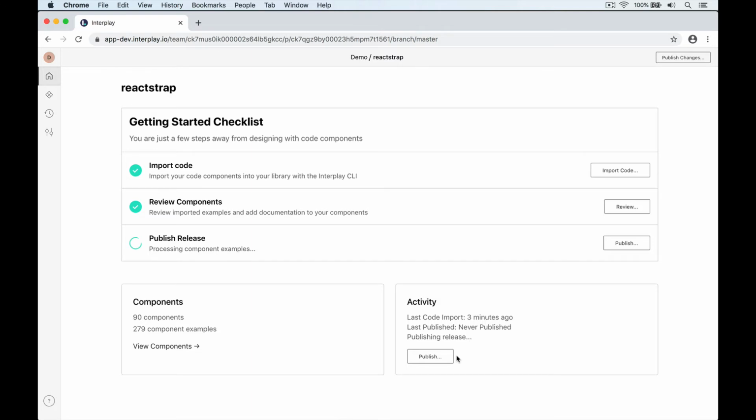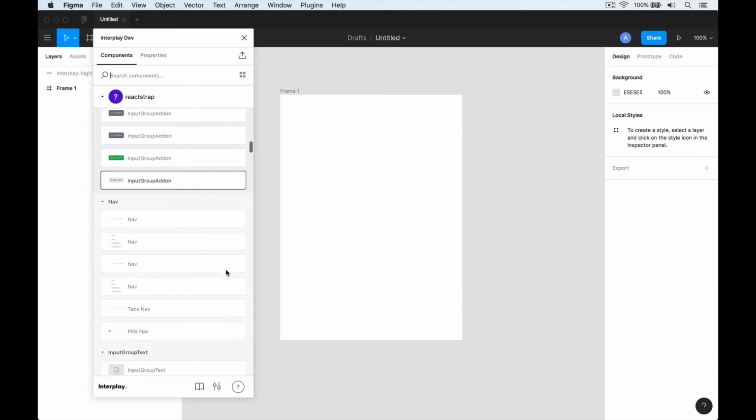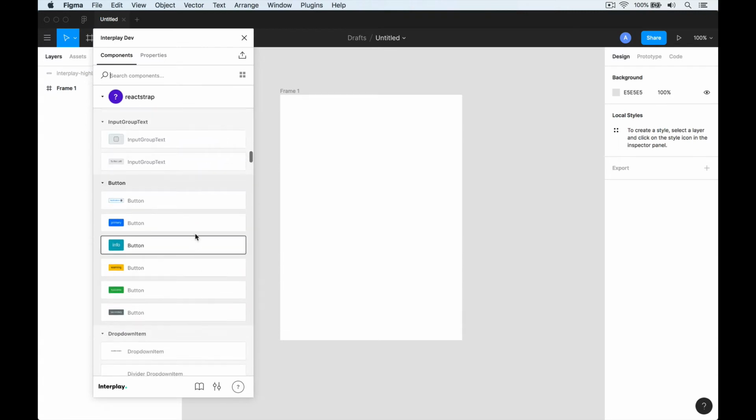Now that I've published my library, I can log into the Figma plugin to have a look. Here in the Figma plugin we can see all the component examples that we published. We can drag them onto the Figma canvas and start working with them. We have other more detailed videos about using the Figma plugin. I just want to show you this because seeing the components as a user helps you understand how the admin side works.